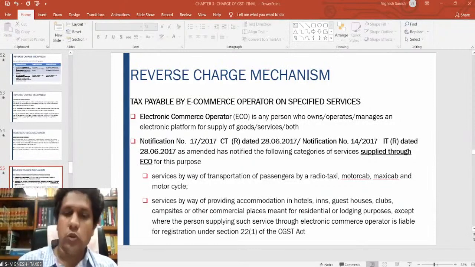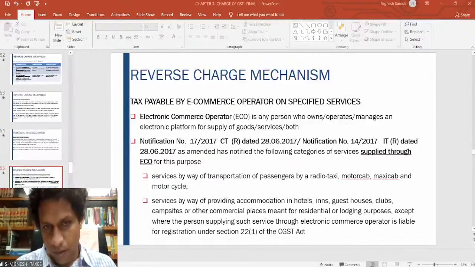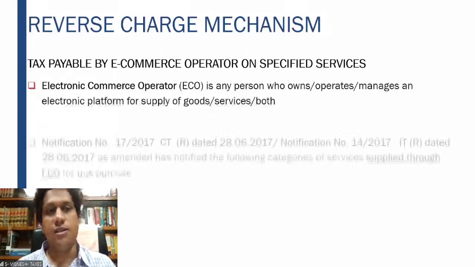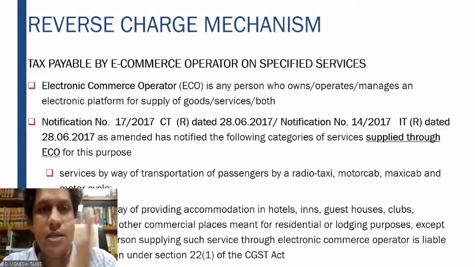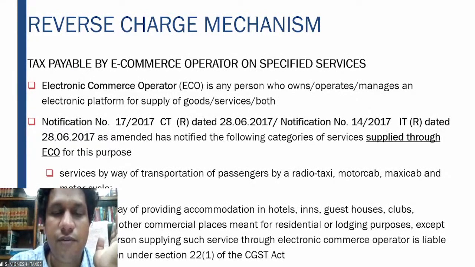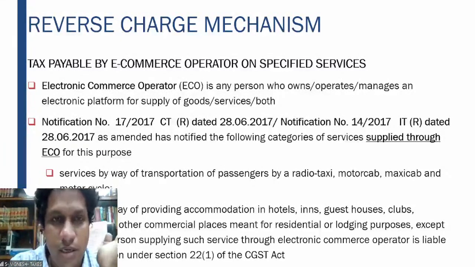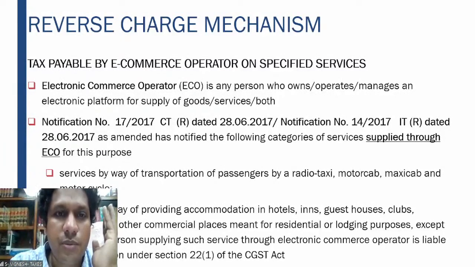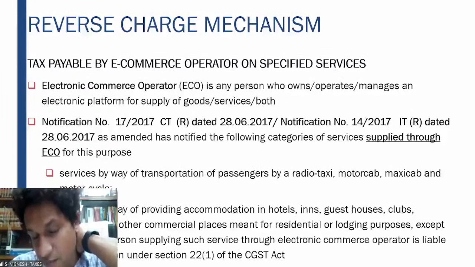So now we come back to the topic here. Now we look at 9 subsection 5, what exactly the section says. First of all, an e-commerce operator, as we all understand, is any person who owns or operates or manages an electronic platform for the supply of goods or services. Please remember, 9 subsection 5 applies in case of certain specified services only.